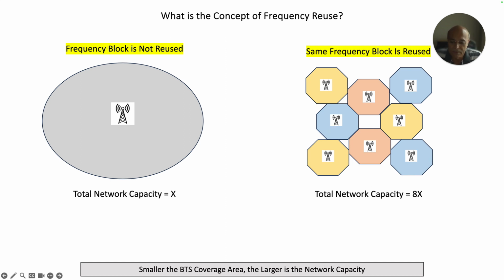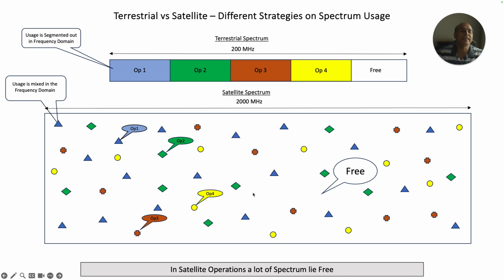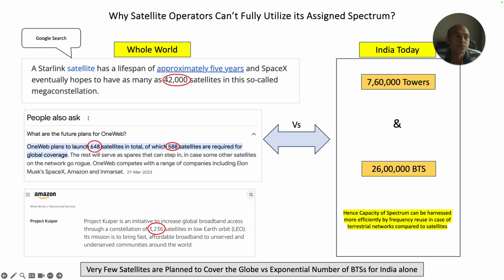Now come to the satellite spectrum, and why satellite spectrum is always shared. The first reason why satellite spectrum is always shared is because the number of satellites hanging in the sky is low. Compared to terrestrial, India's terrestrial base stations today are 26 lakhs versus towers at 7.6 lakhs.